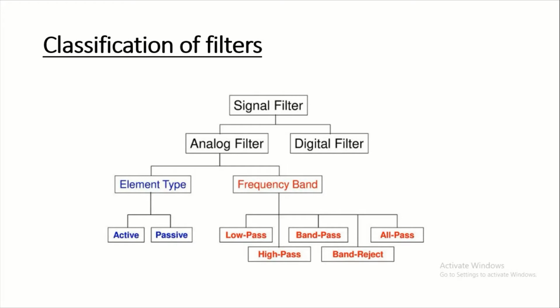Analog filters, according to the frequency band, can be classified into five types: low pass filter, high pass filter, band pass filter, band reject filter, and all pass filter. In this video, we will discuss all these filters.